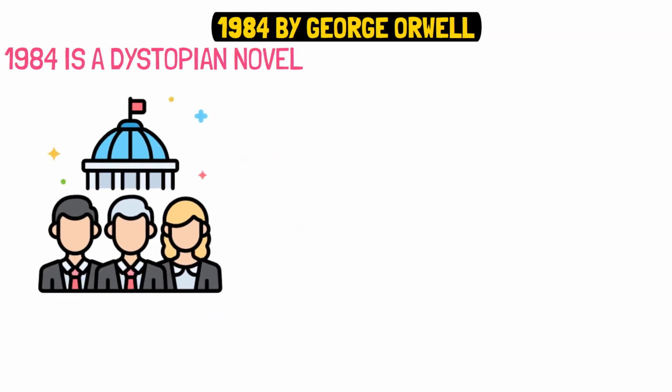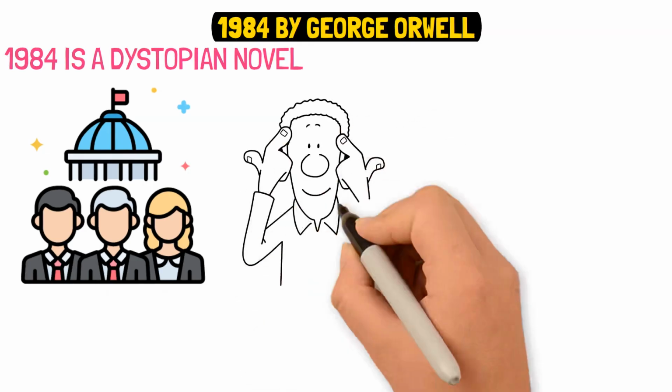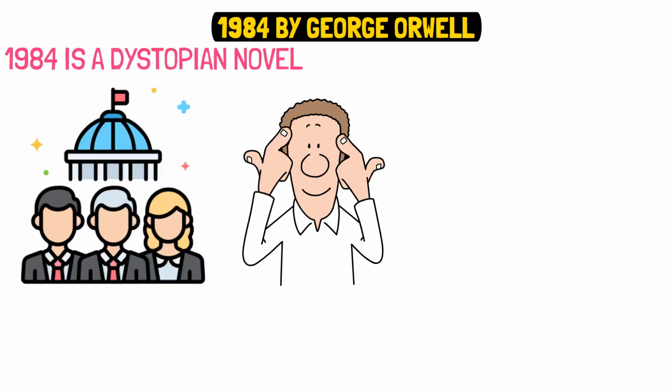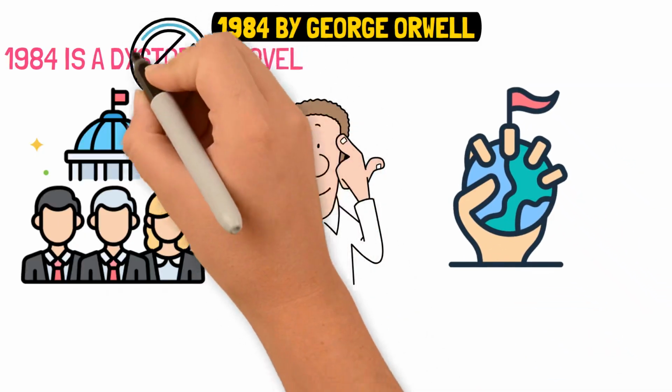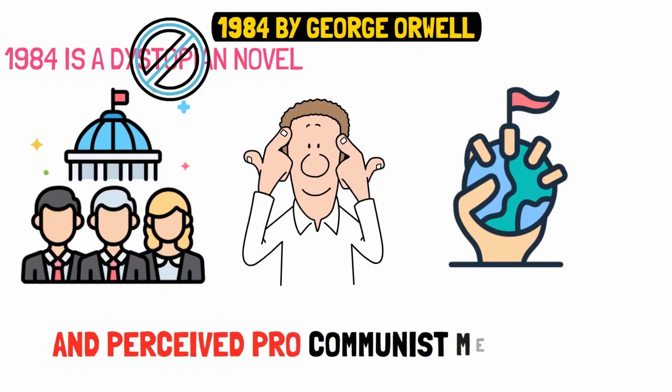1984 by George Orwell. 1984 is a dystopian novel that explores a future where the government, led by Big Brother, controls everything, including thoughts. It shows the dangers of totalitarianism and extreme political control. Authorities banned it due to its political themes and perceived pro-communist messages.